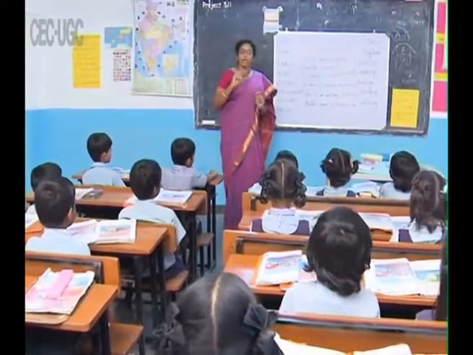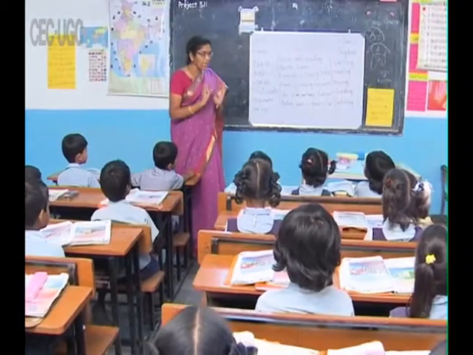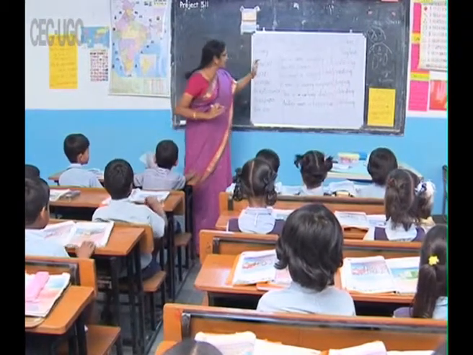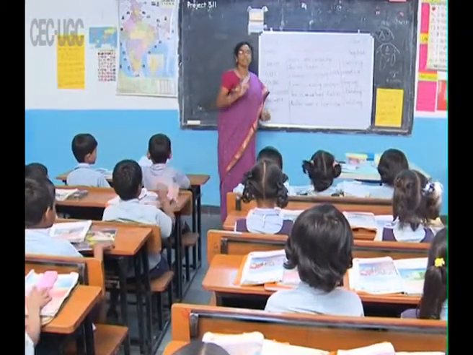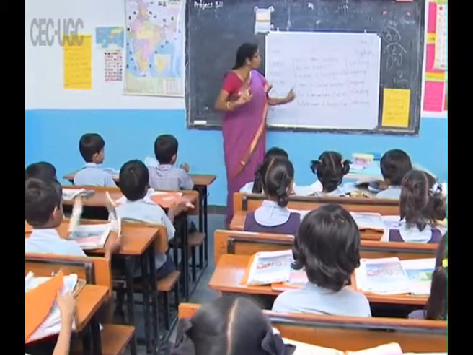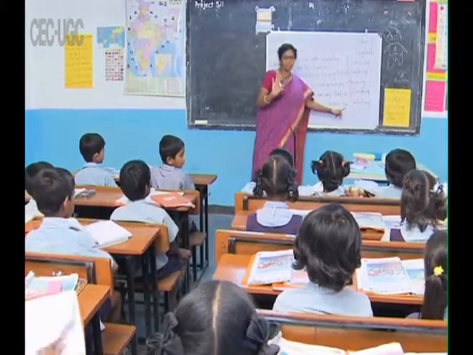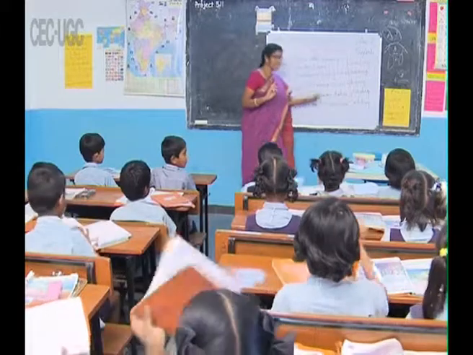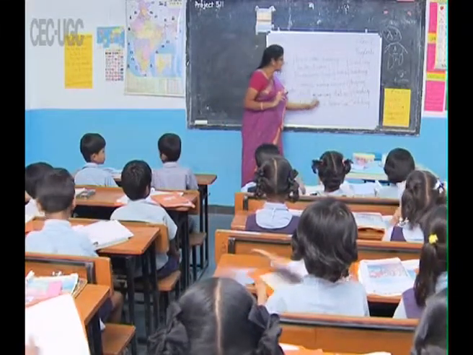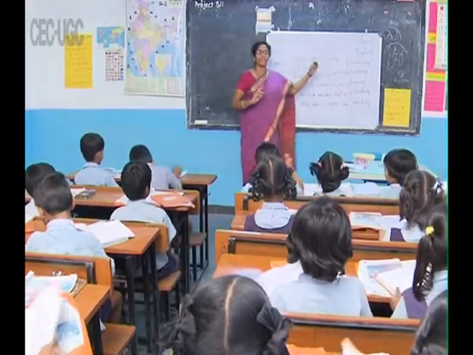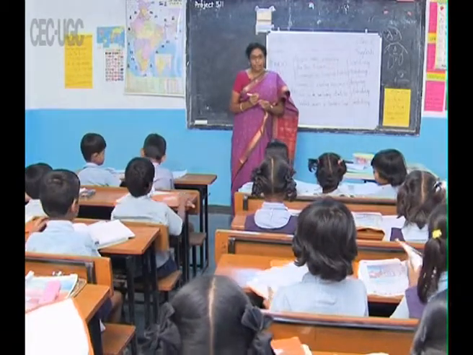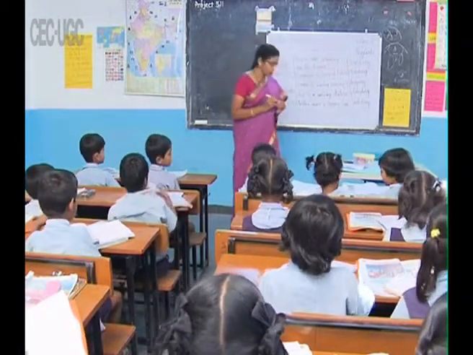Okay. Now what you people should do is take out your notebooks and write this description in your notebooks. But remember, you will not write the numbers. Only sentence. You will write this is the railway station and followed by the other sentences. Is that okay, children? Very good. Come on, write and show me now.